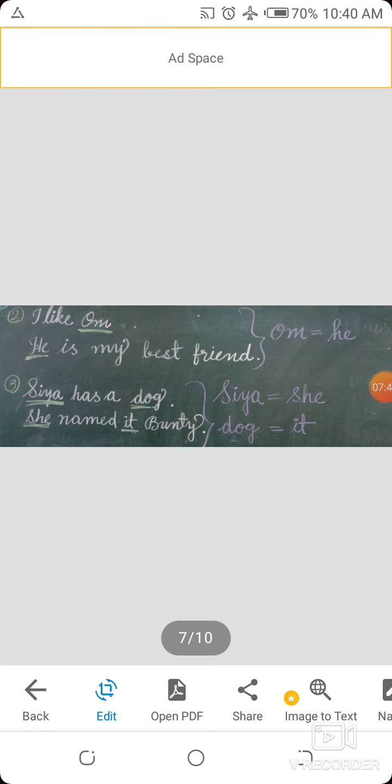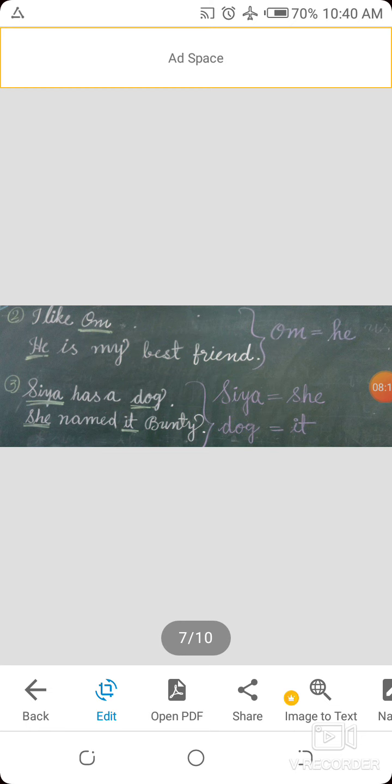The next example, I like Om. Om is a boy. That's why we put he here. He is my best friend. Who? Om. He is my best friend. Here Om is a noun and a noun becomes a pronoun. Pronouns take the place of a noun. That's why Om becomes he. Okay.